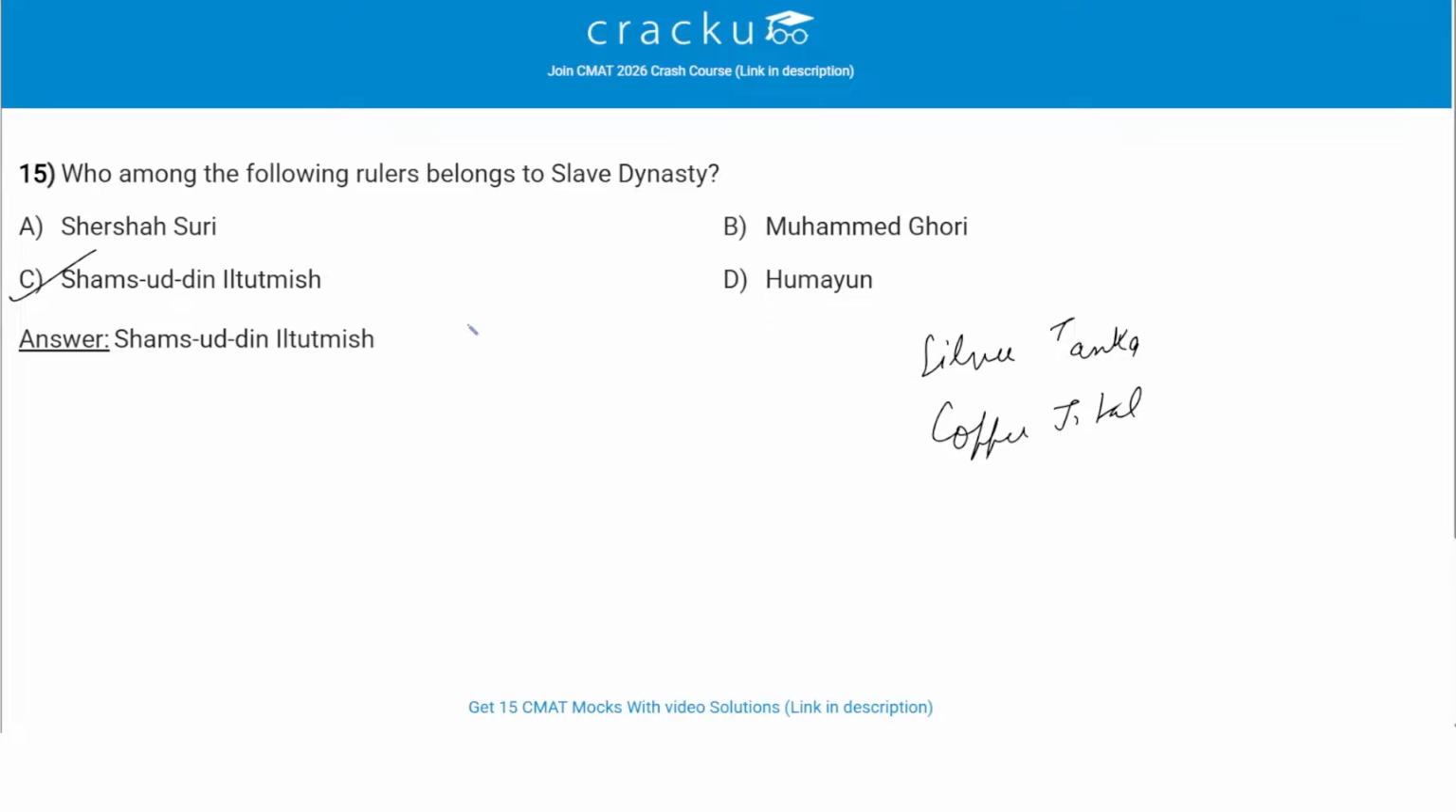The other rulers listed belong to different periods. Sher Shah Suri was in the Sur Empire. Ghori laid the foundation of the early Delhi Sultanate. And Humayun ruled during the Mughal era. They belonged to different eras, but Shamsuddin Iltutmish was the ruler of the slave dynasty. So option C is the correct answer.